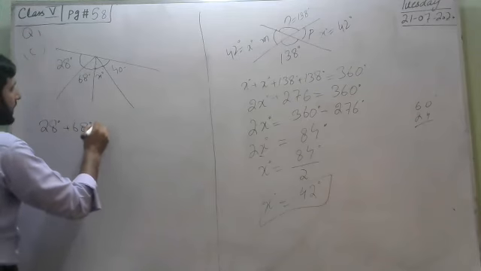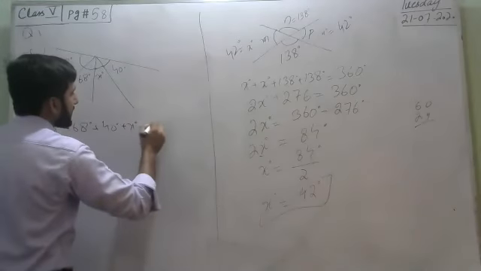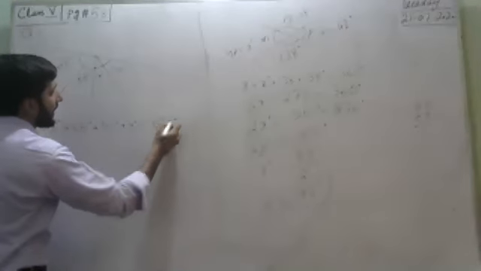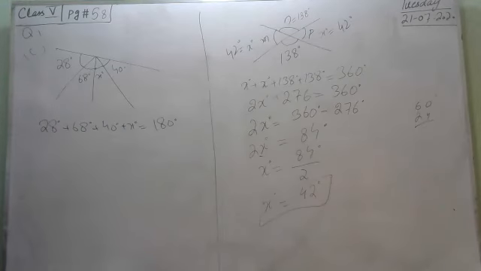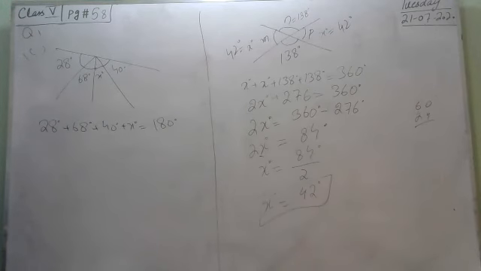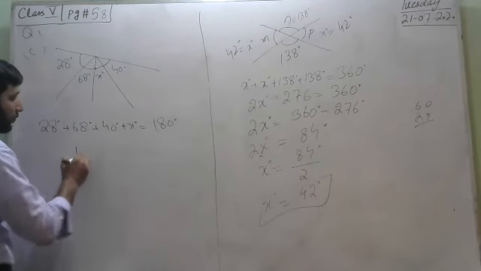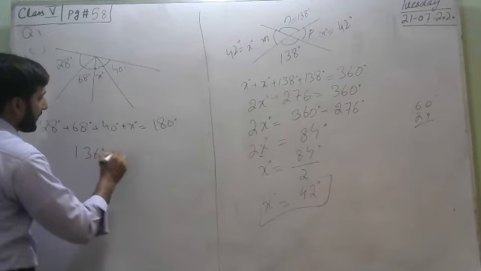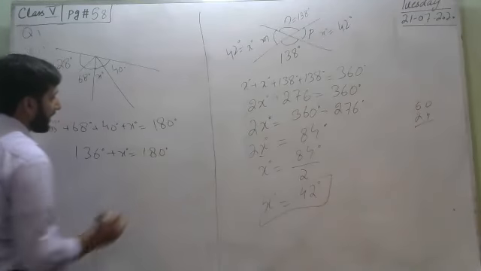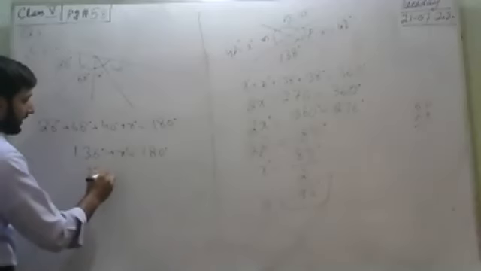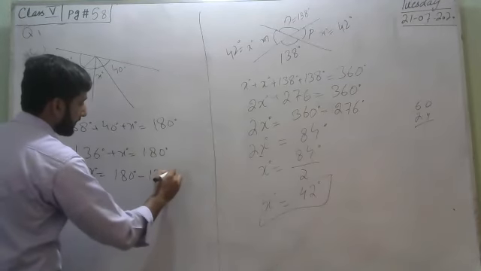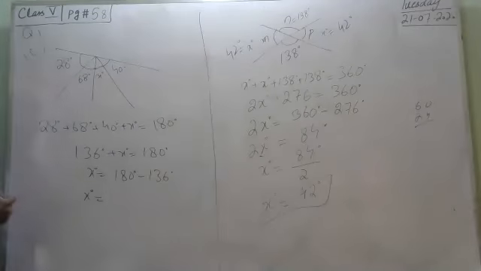So let's make an equation. 28 degrees plus 68 degrees plus 40 degrees plus x degrees equals 180 degrees, because the sum of all angles of a straight line equals 180. 28 plus 68 plus 40 equals 136 degrees, plus x degrees equals 180 degrees. x degrees equals 180 minus 136. 180 minus 136 is 44 degrees.